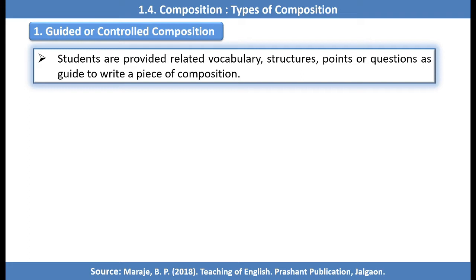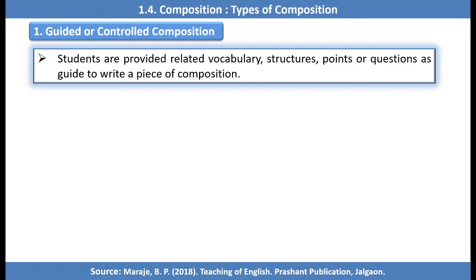In this type of composition, students are provided related vocabulary, structures, points or questions as a guide to write a piece of composition. For example, take 10th standard or 12th standard. In 10th standard, we have several types of composition, for example letter writing, essay writing, story writing. We are provided some questions, some points. According to them, we have to write.